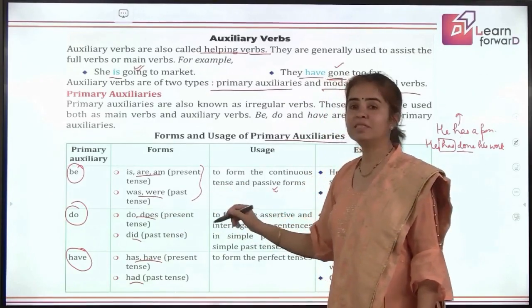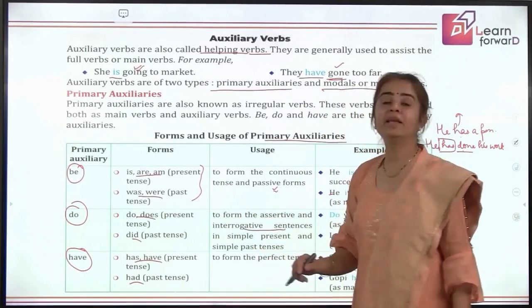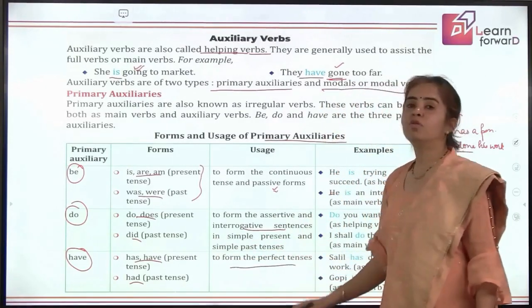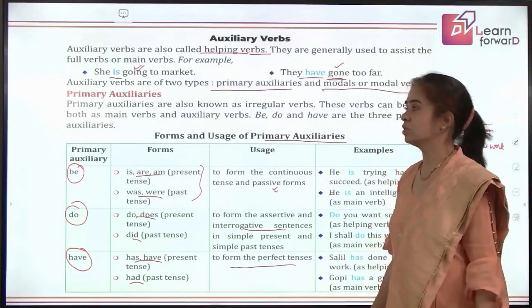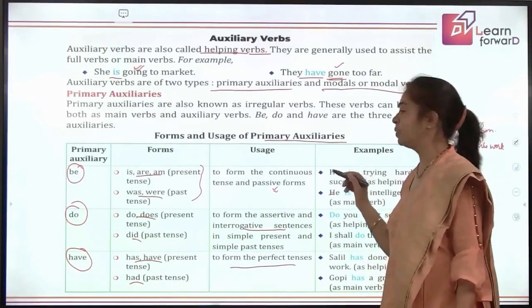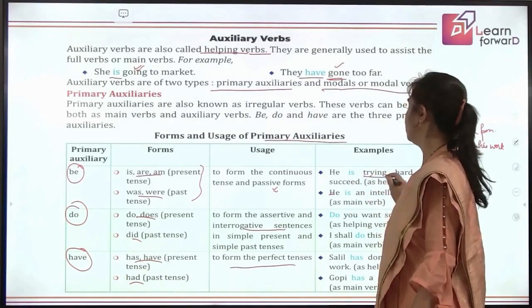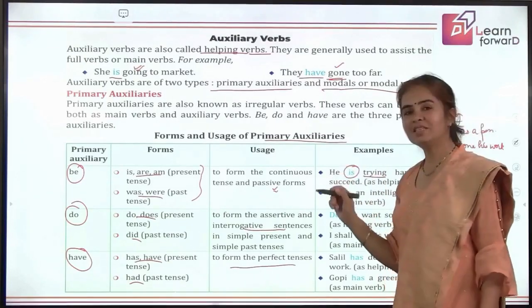In simple present tense, they help in making interrogative sentences and negative sentences also, and have helps in the perfect tenses also, and perfect continuous tenses also. Like we have the examples here. He is trying hard to succeed. That means with trying, it is showing continuous tense. Is telling that it is present continuous tense.